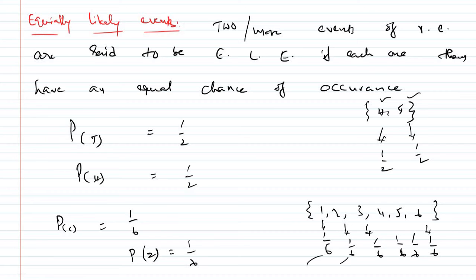So is the probability equal or not? If each outcome has an equal chance of occurrence, then these are called equally likely events, right?